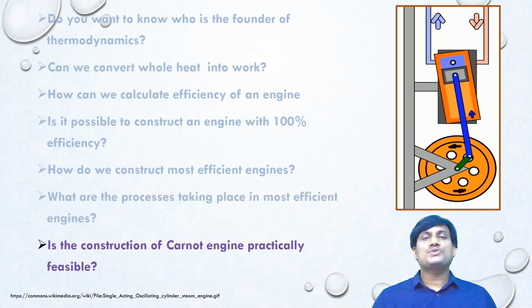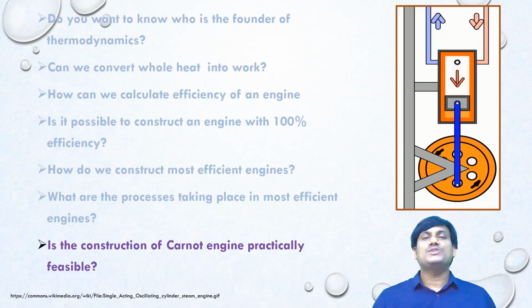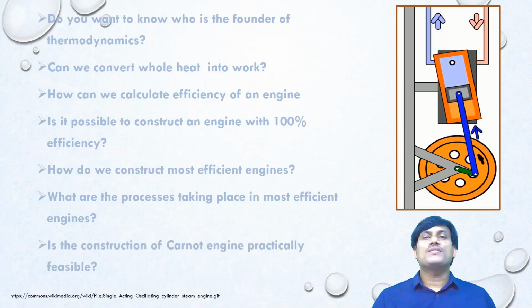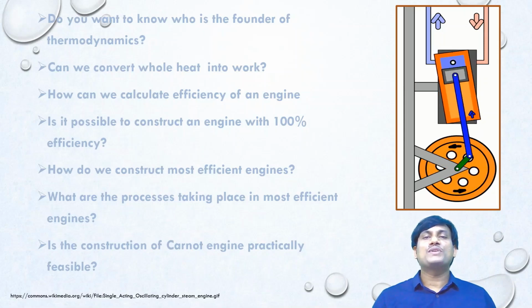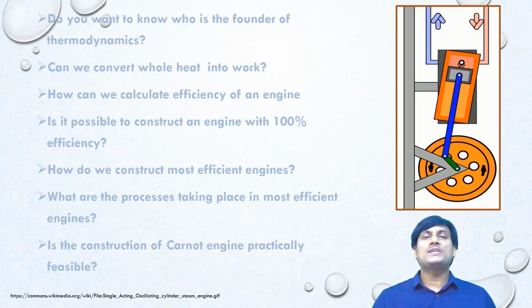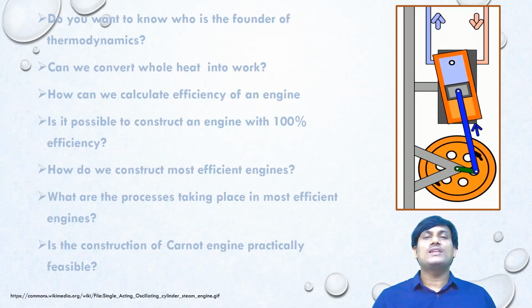We cannot construct the most efficient engine, that is the Carnot engine, because the processes which take place in the Carnot engine are reversible. Practically, the processes which take place in a heat engine are irreversible.